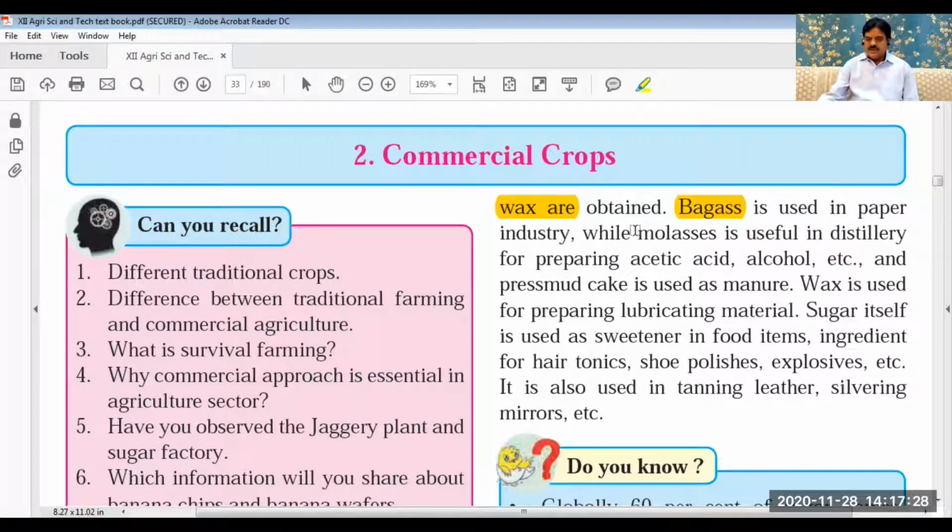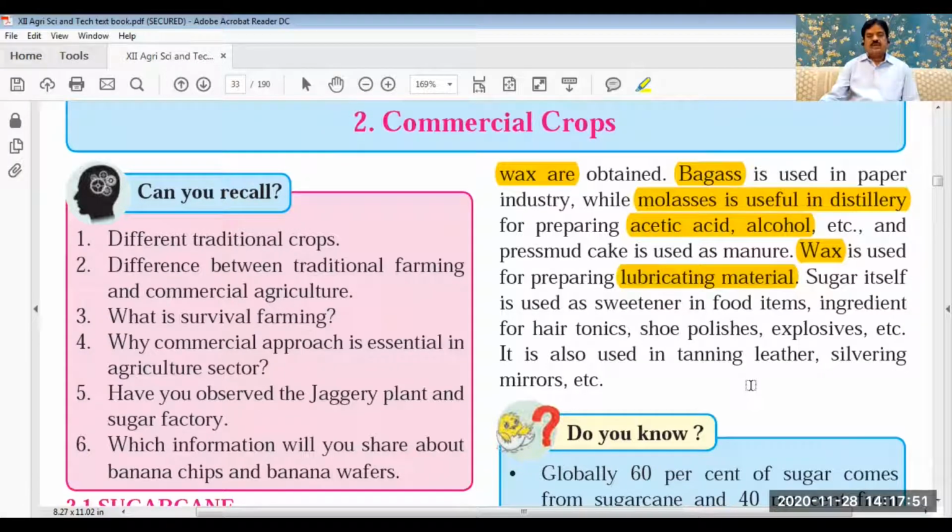Molasses are also used in distilleries for preparation of acetic acid, alcohol, and other products that are available as byproducts while we manufacture sugar from sugarcane. Wax is also available. It is used as a lubricating material.